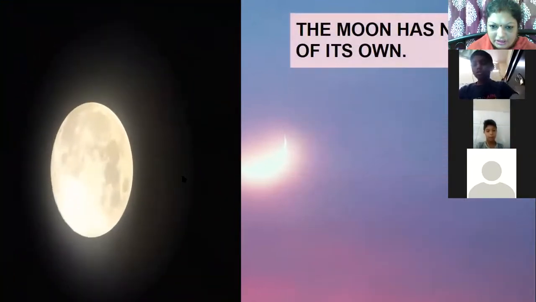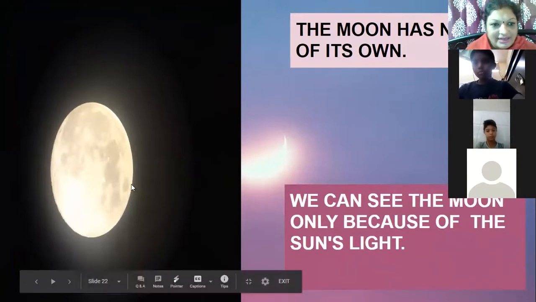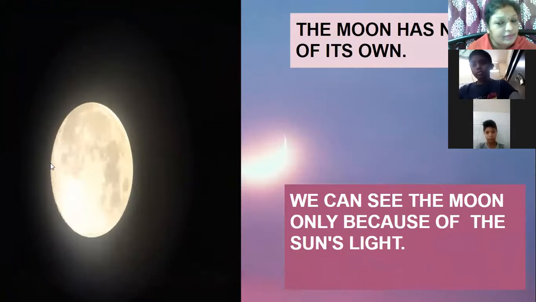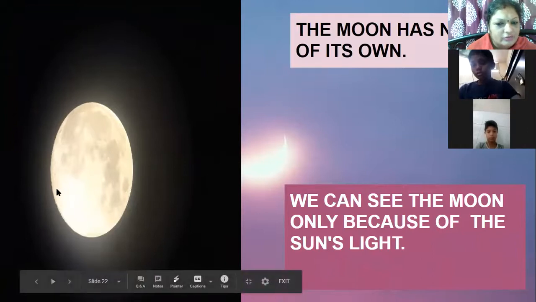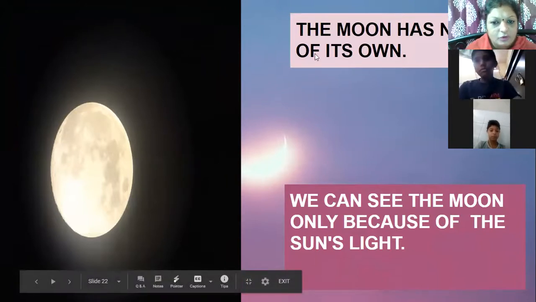In this picture, you can see the moon, a very bright moon. You can see the lighted part of the moon. But as I told you in the first lesson, boys, the moon doesn't have its own light. So this illuminated, lighted part of the moon is because of what? Unmute yourself and answer.